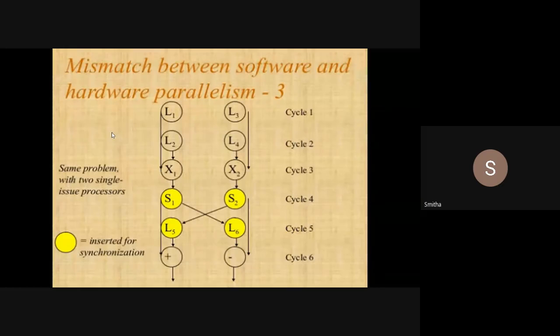See the difference, students: 2 processors and 1 two-issue processor are different, entirely different. So in order to overcome that mismatch, I am executing those instructions using 2 processors. It is not a 2-issue processor, it is 2 processors.